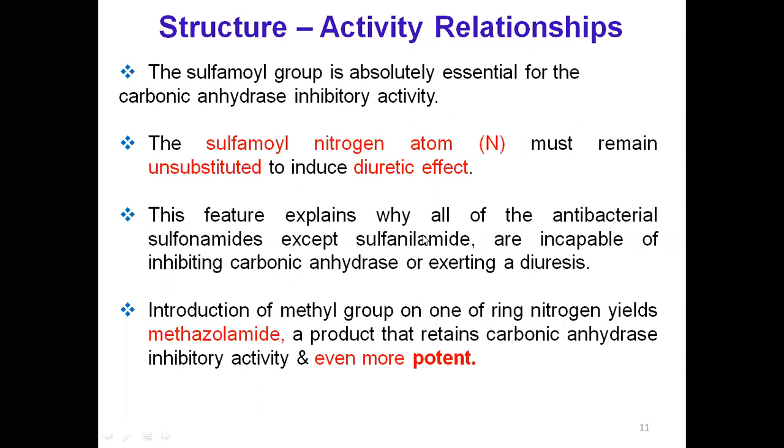The sulfamyl nitrogen must remain unsubstituted to induce the diuretic effect. This feature explains why all antibacterial sulfonamides are incapable of inhibiting carbonic anhydrase or exerting a diuresis.